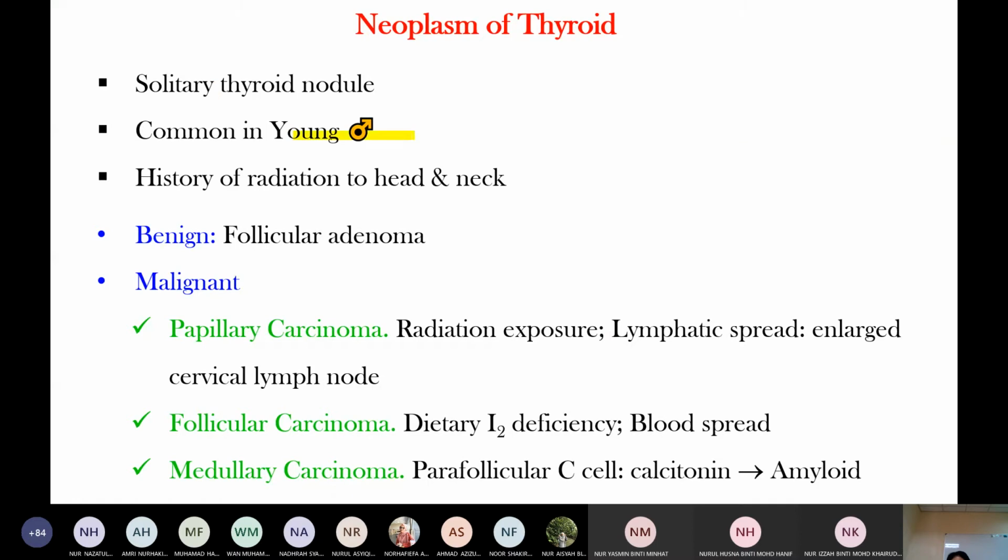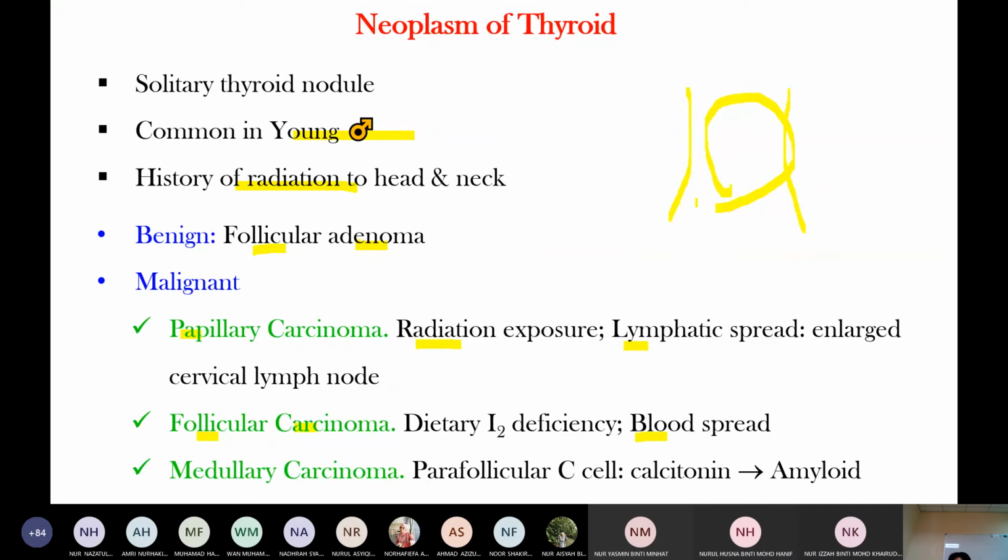It is common in young men. In young females, autoimmune disease is common, in middle-aged females. Thyroid cancer is common in young males, with a history of radiation. Benign is follicular adenoma, malignant is carcinoma. The other type is papillary, which is associated with radiation exposure. Papillary spreads by lymphatics, while follicular spreads by blood. Lymphatic spread means that sometimes there is no thyroid gland enlargement, but the patient only presents with cervical gland enlargement.